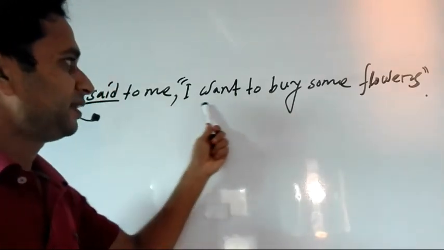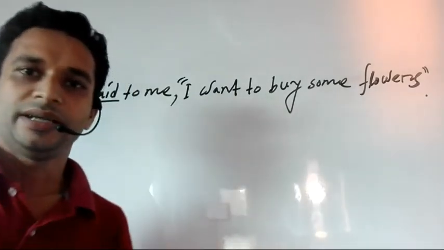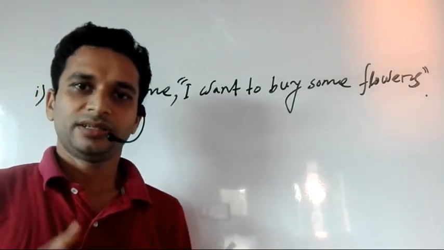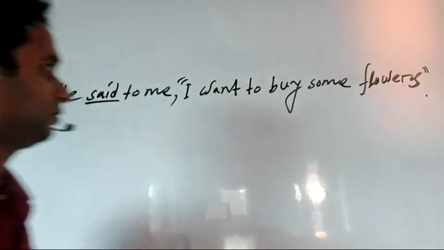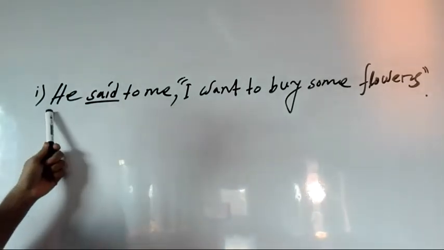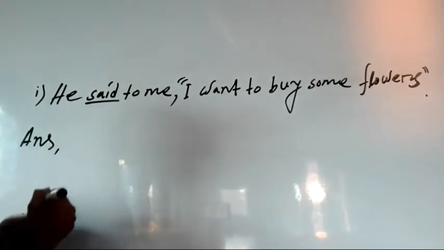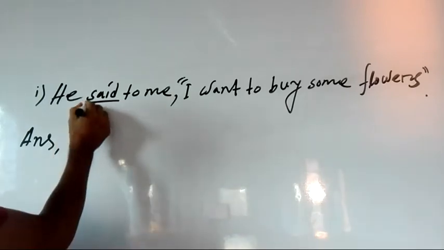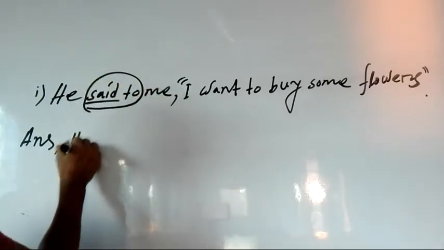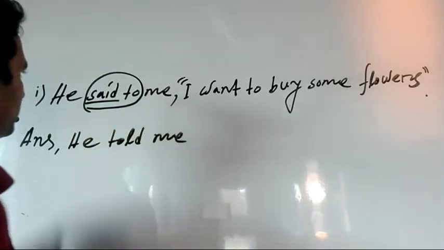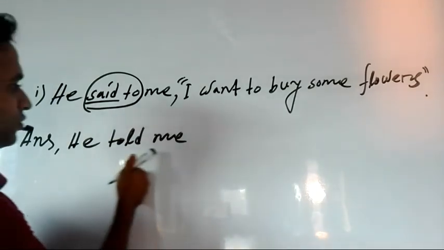But when the direct speech is an interrogative sentence or other sentences, then the rules are different. For an assertive sentence, we need not change the reporting part. Here, he said to me, we can write he said to me, or instead of said to, we can write told. He said to me, he told me.